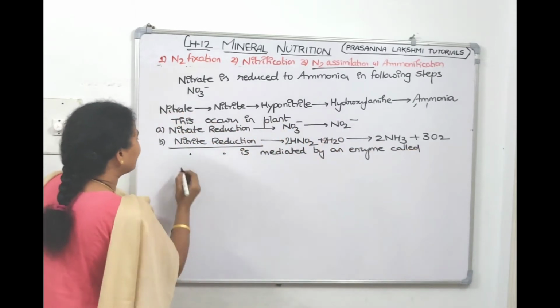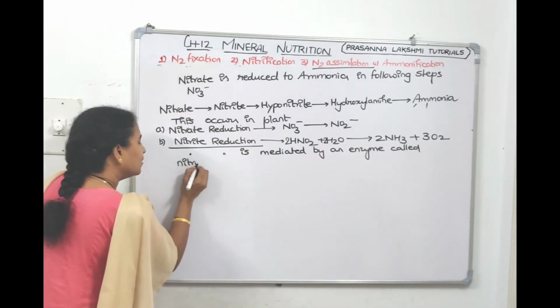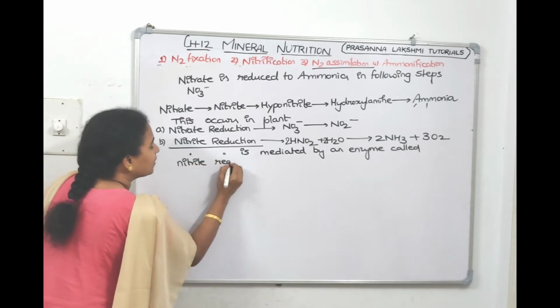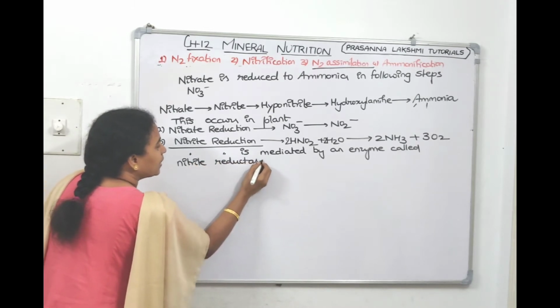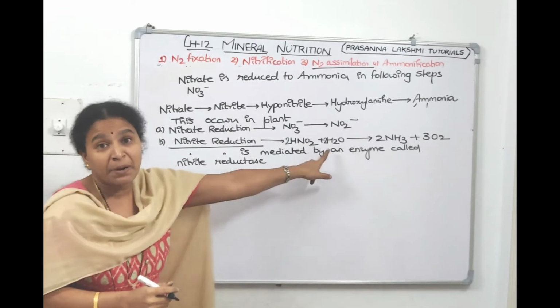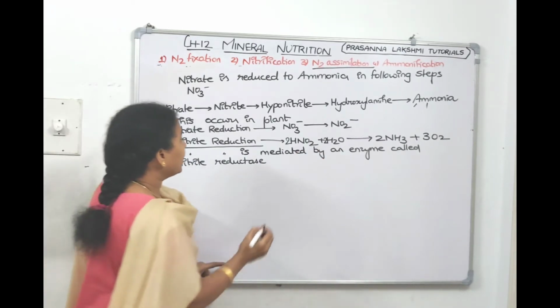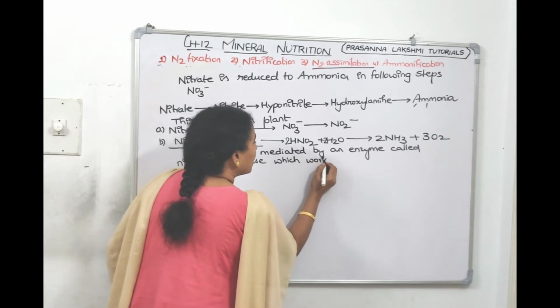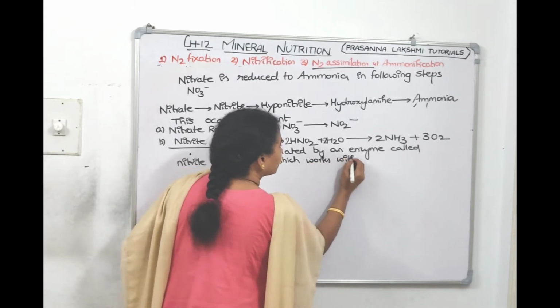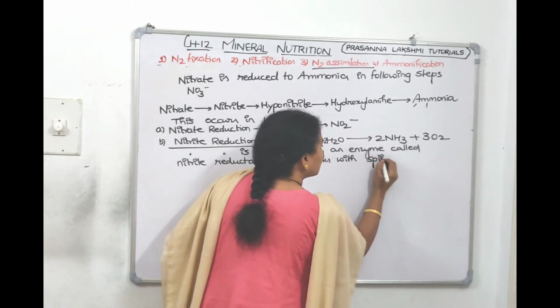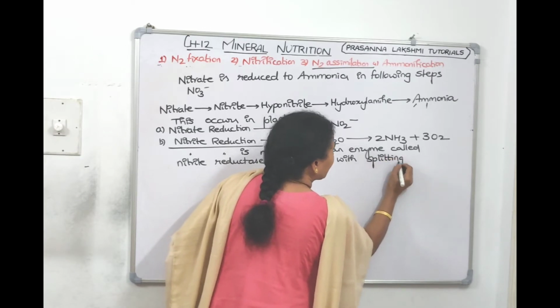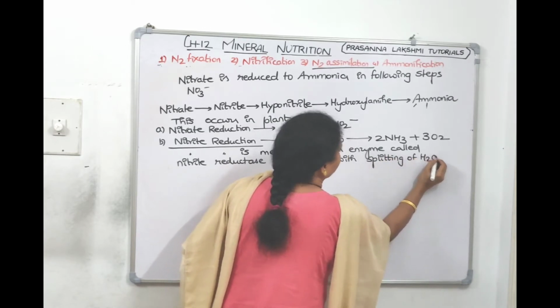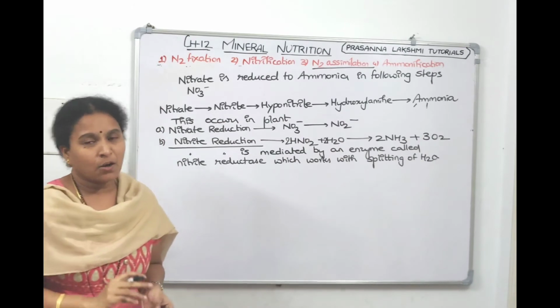Nitrite reductase, right? Nitrite reductase works with splitting of water molecules.